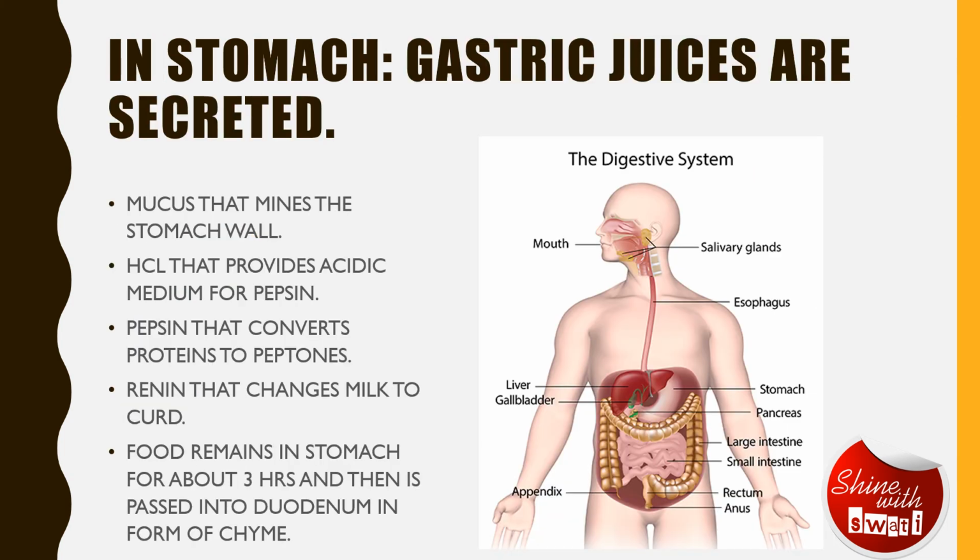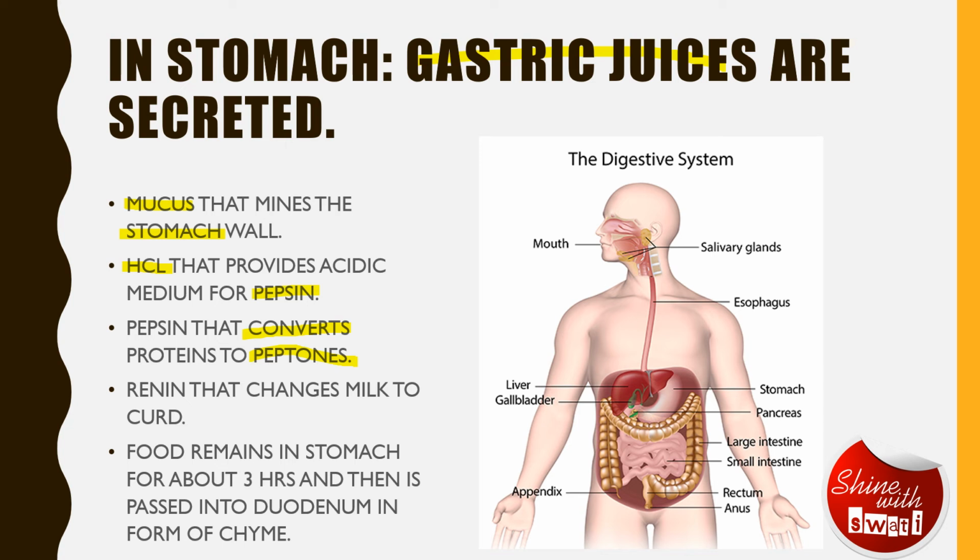So as we have studied, in the stomach there are gastric juices which are secreted, and we also studied that there is mucus present on the wall of the stomach to protect it from HCl, which provides an acidic medium so that pepsin can function. And the function of pepsin is to convert proteins, all the proteins we take, into peptones. Then there is renin that changes milk into curd.